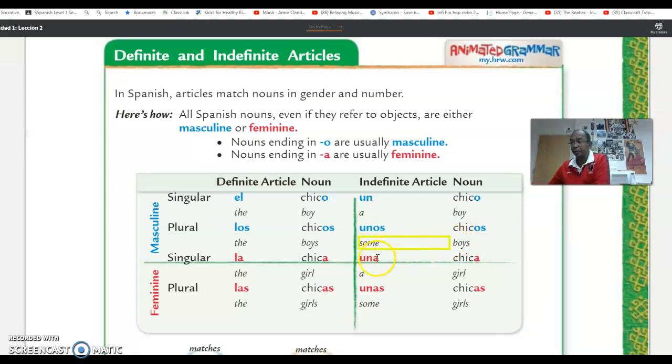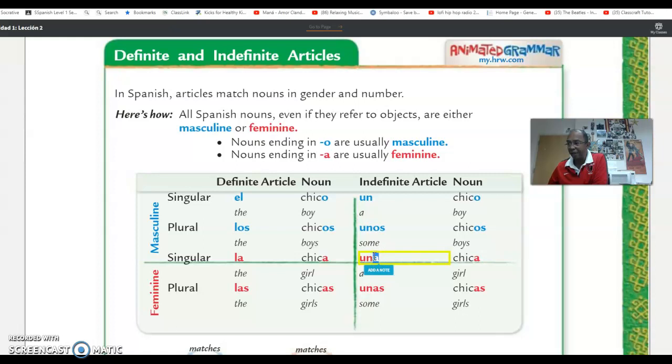Una chica, a girl. Notice how it's una, not uno, because it matches the gender. Chica ends with an A, therefore the indefinite article also has to match. Now, what is the difference between masculine and feminine?